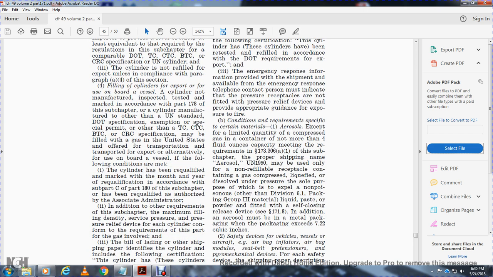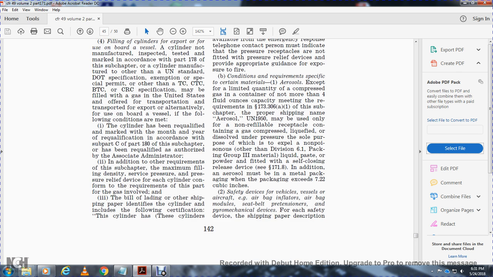Conditions and requirements specific to certain materials or aerosol: except for the limited quantity of the compressed gas that contain not more than 4 fluid ounces of the capacity needed for the requirements of 173.306(a)(1) of the subchapter, the proper shipping name of the aerosol for UN 1950 may be used for a non-refillable receptacle containing gas compressed, liquid dissolved under pressure for the sole purpose of the export of the non-poisonous, other than Division 6.1, packing group 3 material, liquid, paste, or powder fitted with the self-closing release device per 171.8. The aerosol must be in the metal packaging when the packaging exceeds 7.2 cubic inches.